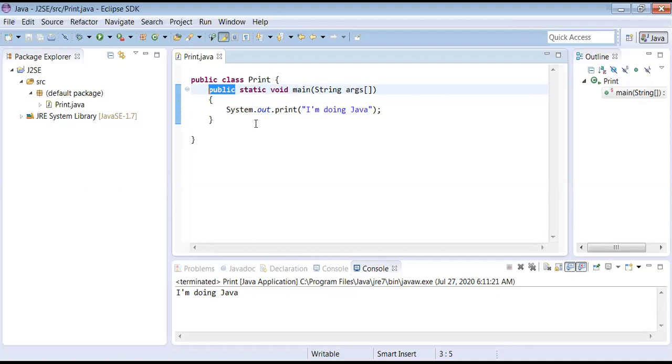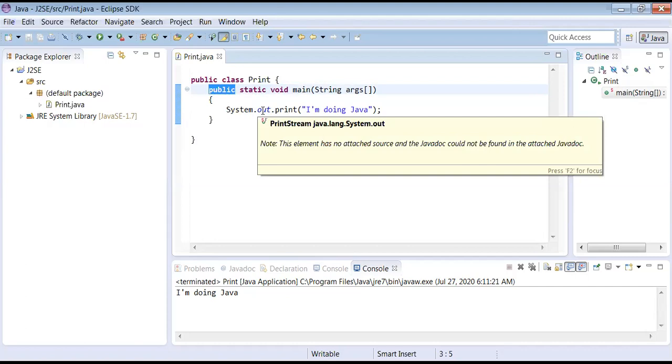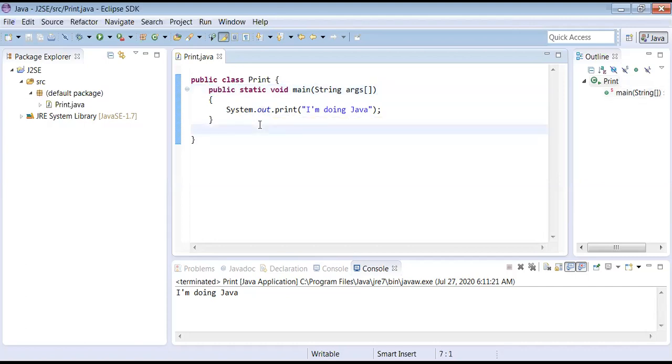JVM, your execution machine, Java Virtual Machine. That application has to execute now. I mean, that JVM is also a program. I told earlier, JVM itself is also a program written using C language. So that is the one which is going to execute your program, isn't it? So it has to execute your program from where? I told earlier as well, the gateway. From the main method. This is the entrance gate.